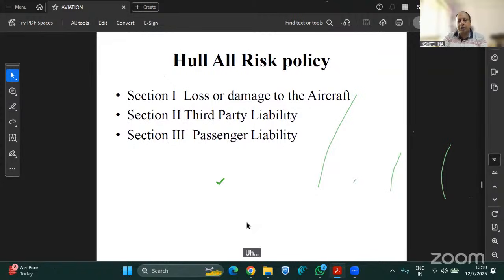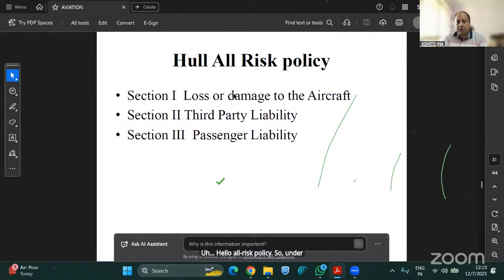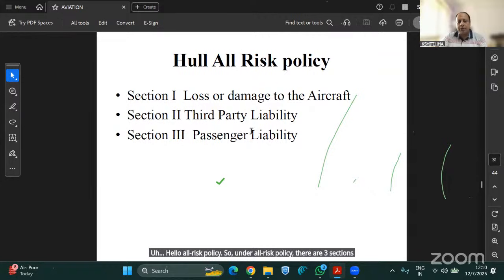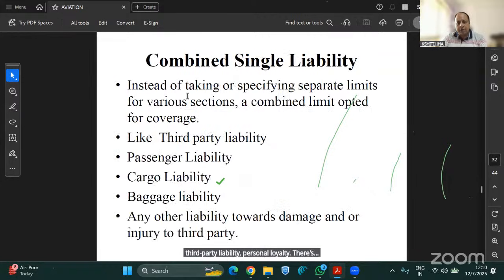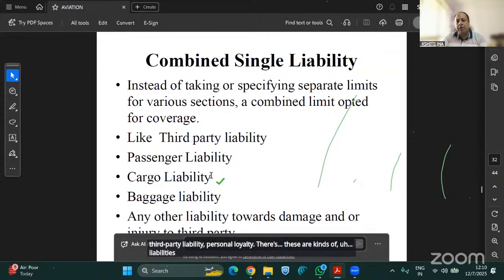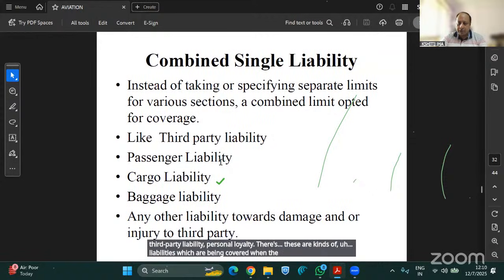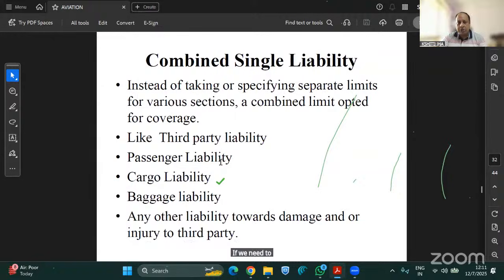Hull all risks policy. Under the hull all risks policy, there are three sections: loss or damage to the aircraft, third party liability, and passenger liability. These are the kinds of liabilities that are covered when aircraft operations are there. I will explain it to you in another slide, so don't worry. I'm just reading it fast, but I will explain it in detail.